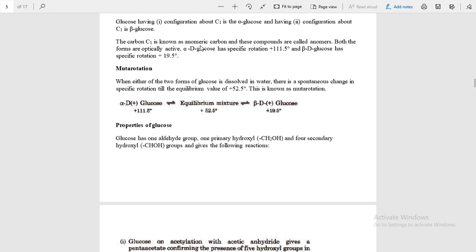Carbon C1 is known as the anomeric carbon, and these compounds are called anomers. Both are optically active. Beta and alpha both are optically active, and if you see the specific rotation of plane polarized light, for the alpha it is more, plus 111.5 degrees, and beta glucose has a specific rotation of plus 19.5 degrees. And one can undergo mutarotation. Mutarotation means one can be converted into the other.